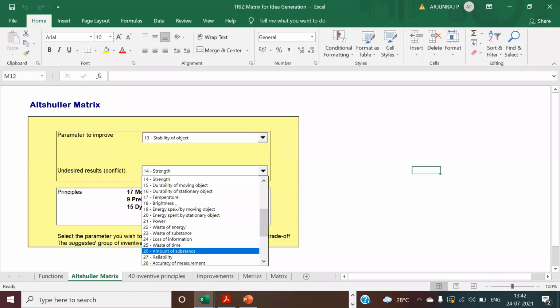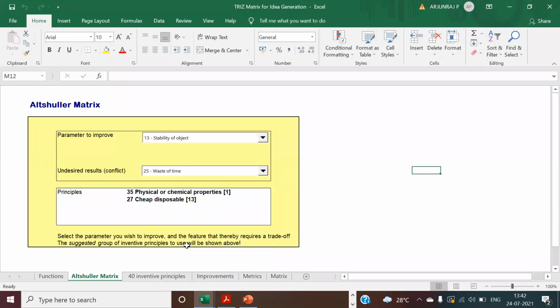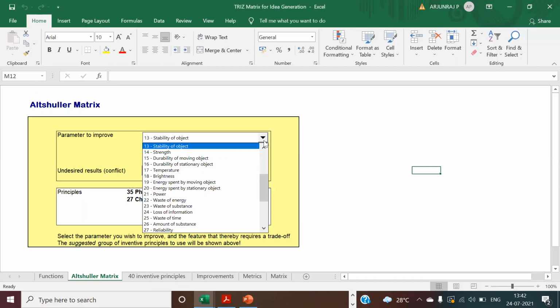Even if you want to improve the stability of the object, what can go wrong? Sometimes you may waste your time. Then you need to look for some cheap disposable part. You can also look at physical and chemical properties of the product you have taken, and try to create ideas considering those properties, suppose for your manufacturing.